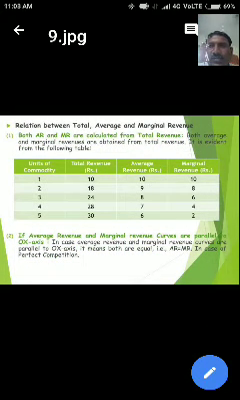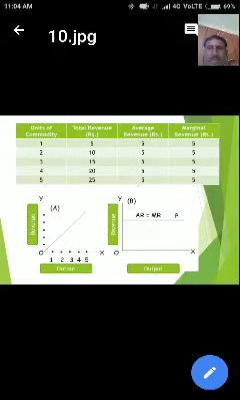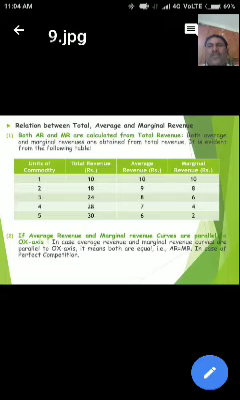Next, the relationship between total, average and marginal revenues. Both AR and MR are calculated from the total revenue. Both average and marginal revenues are obtained from the total revenue. It is evident from the following table.